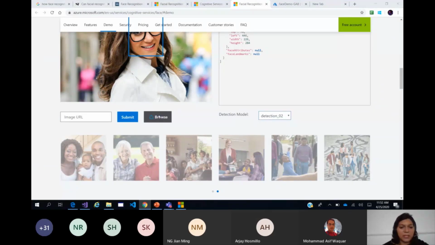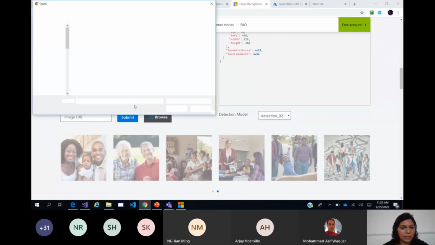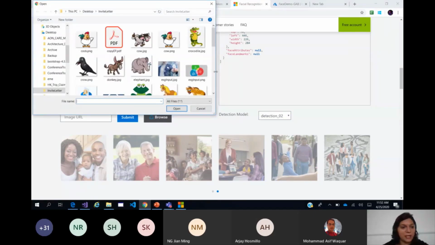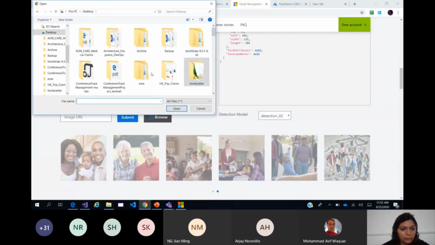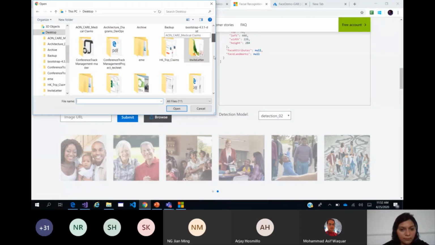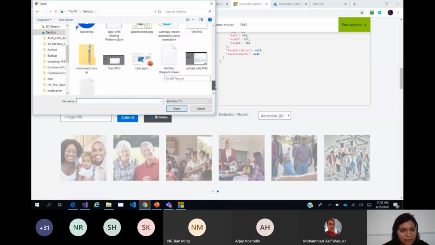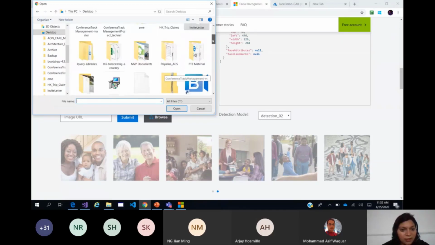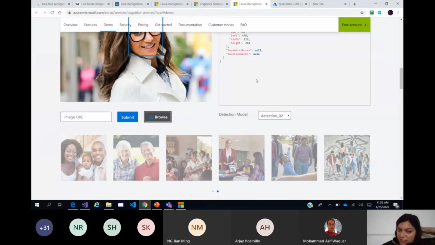Let us browse a picture and see what detection 1 and 2 are actually going to do. Excuse me for my clumsy scrolling. Forget that, we'll just work with the existing ones.